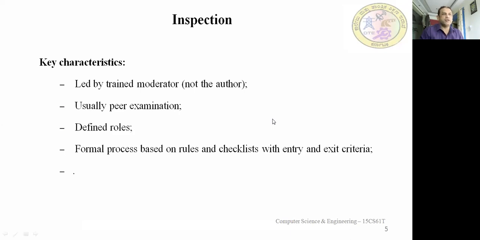As you have seen in the review meeting, there are various persons. Manager is there, moderator is there, recorder is there, reviewers are there. Then who else is there after reviewers? One more member. Who is the one more member? Manager, reviewers, moderator, author. Yes, author is there, reviewers are there, and recorder. Five persons are there. Yes, fine.